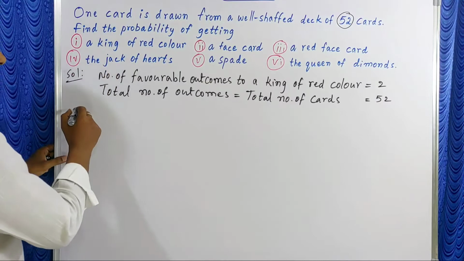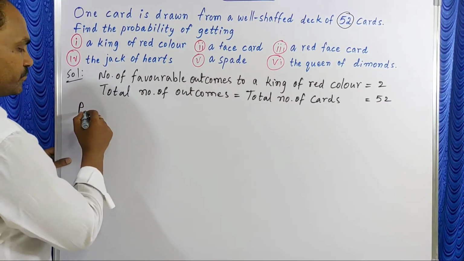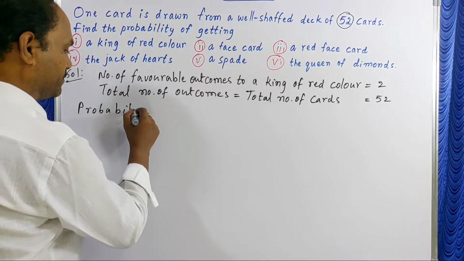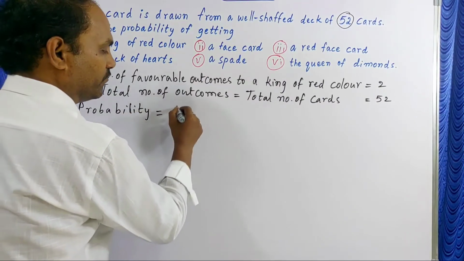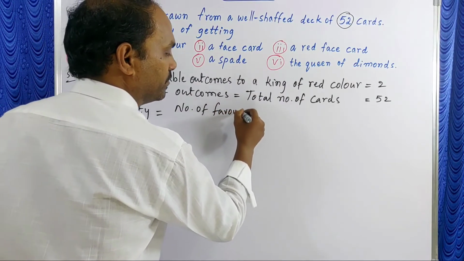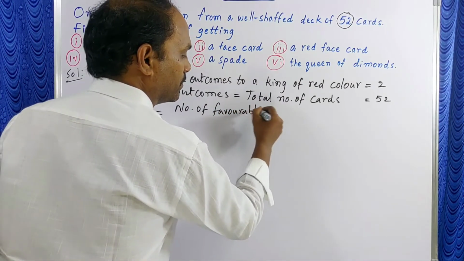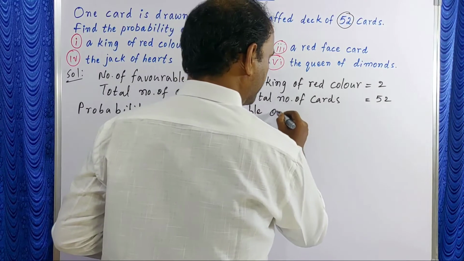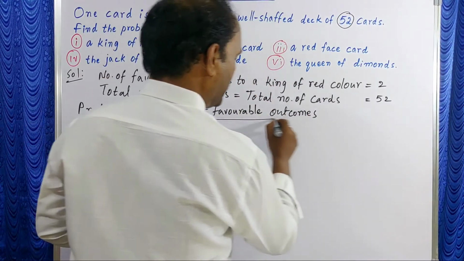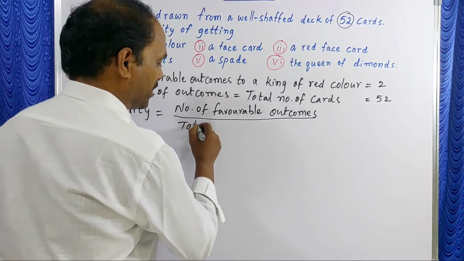So probability is equal to the formula, number of favorable outcomes by total number of outcomes.